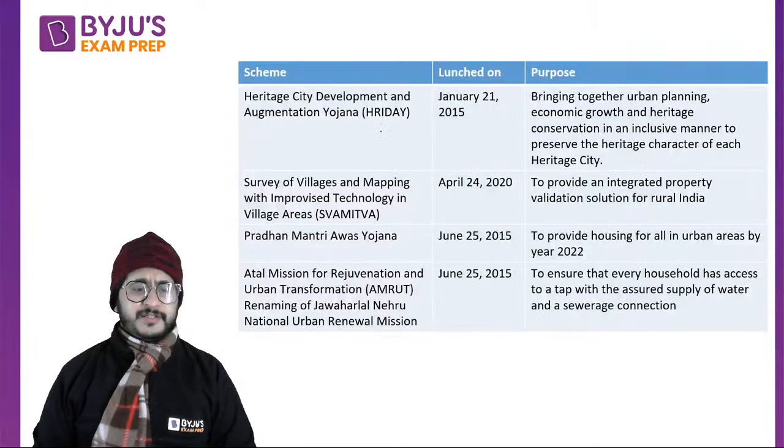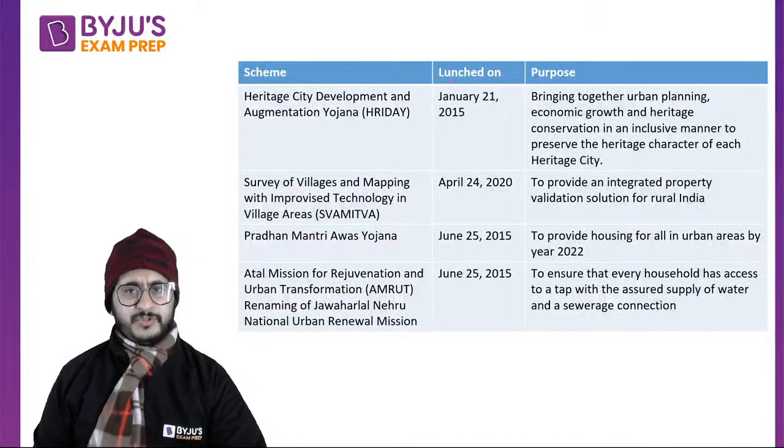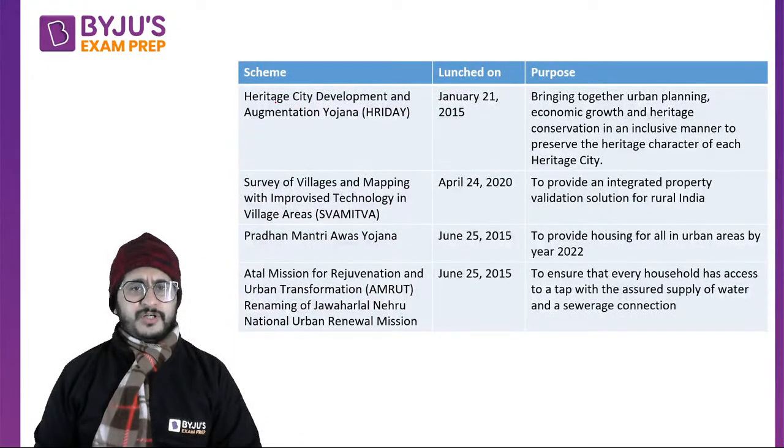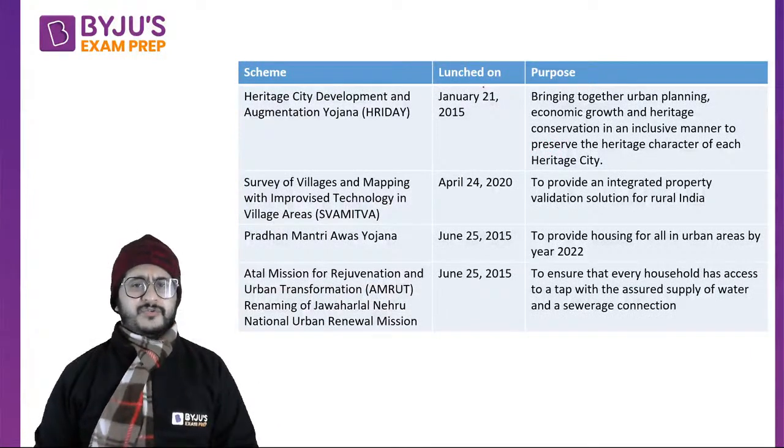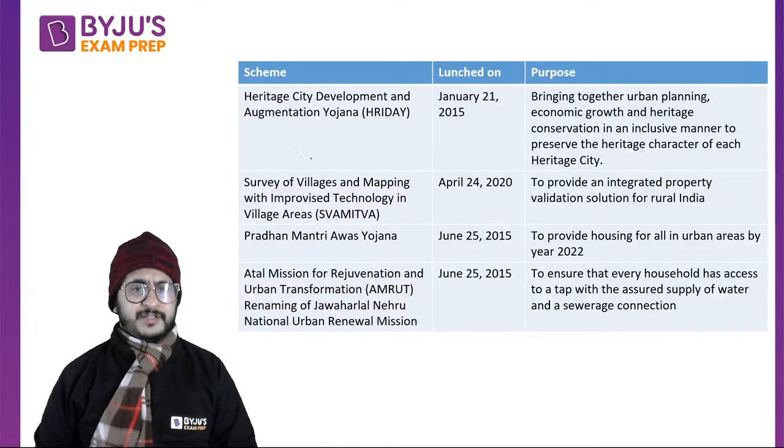Now let's look at these schemes in detail. What do these schemes stand for? Hriday scheme is Heritage City Development and Augmentation Yojana. Hriday, Heritage City is HRI, and DAY. It is for heritage areas, the ones which have rich heritage, like planning for those areas. Then you have Swamitva, that was the answer to this: survey of villages mapping with improvised technology in village areas.